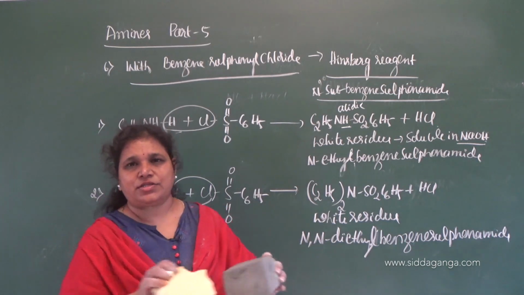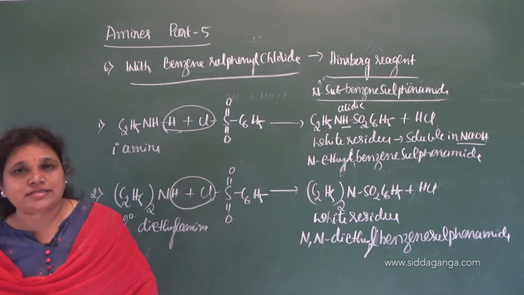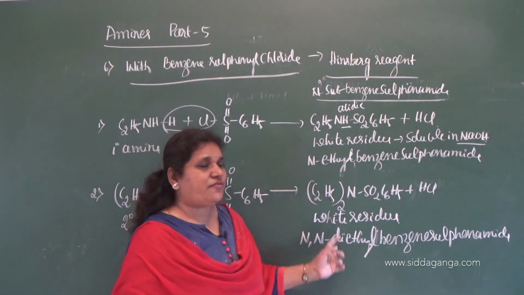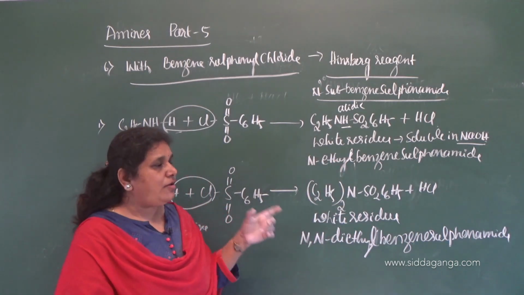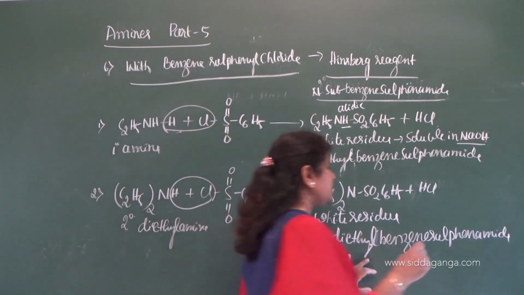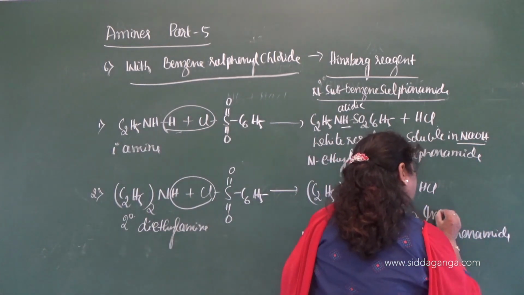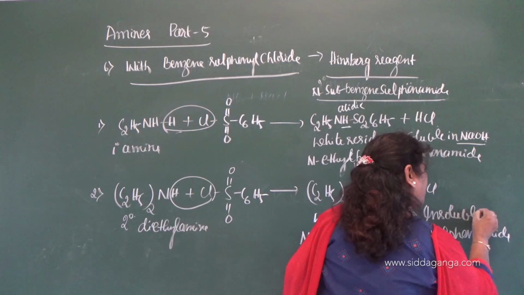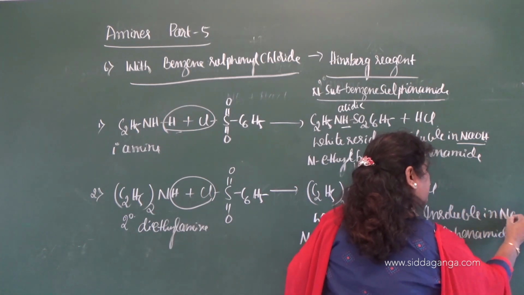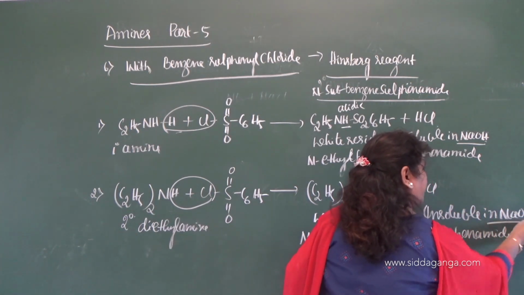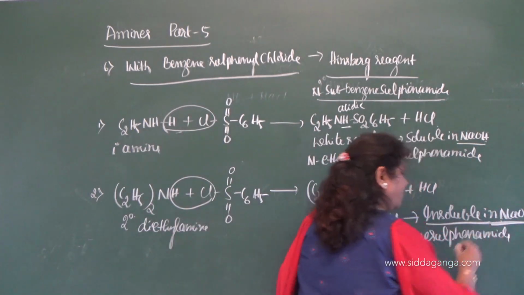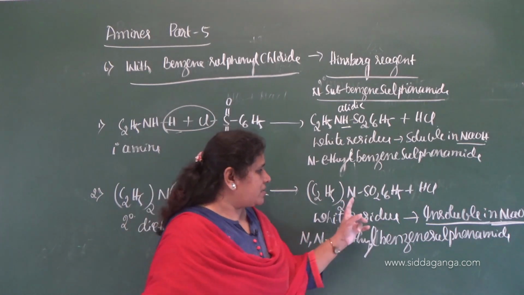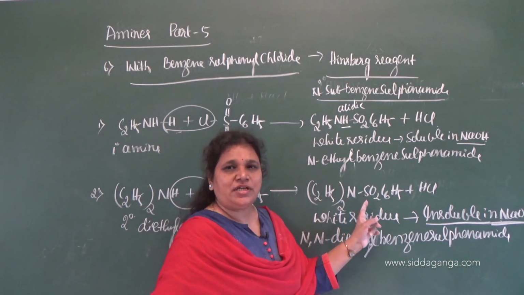Then how can we distinguish whether the amine is primary or secondary? Both give a white residue, but primary amine gives a white residue which is soluble in NaOH, but this residue is insoluble in NaOH. This is very, very important. This is insoluble in NaOH. Why is it insoluble? Because there is no acidic hydrogen here.